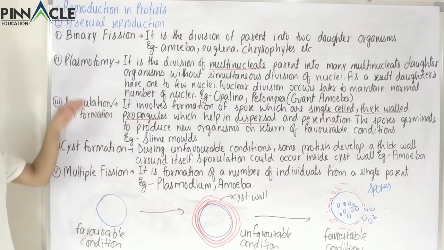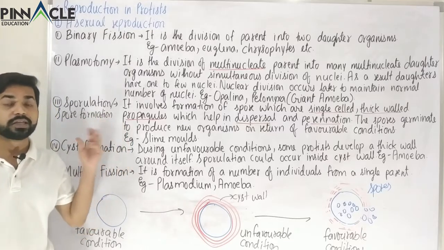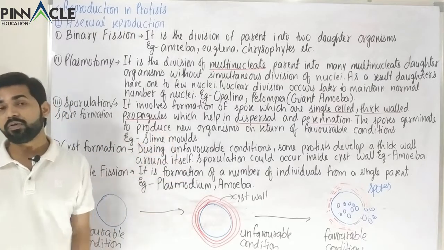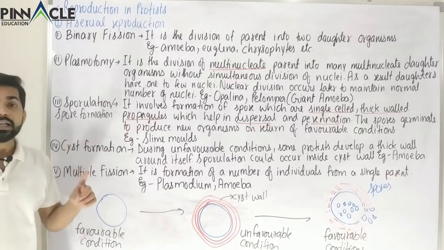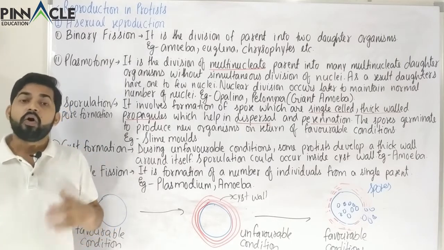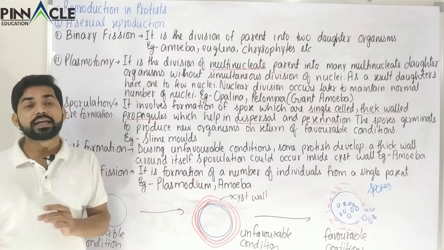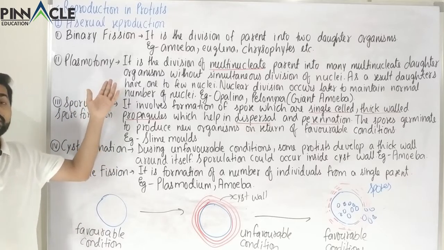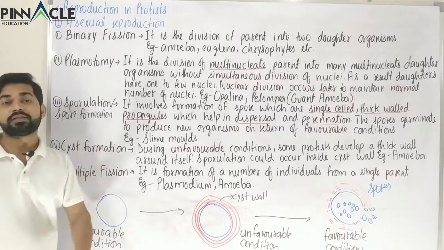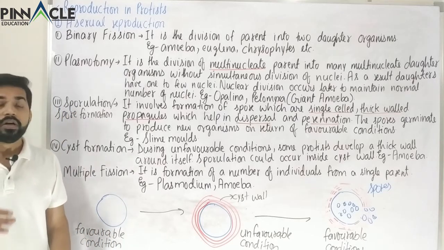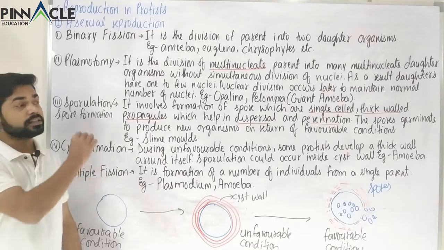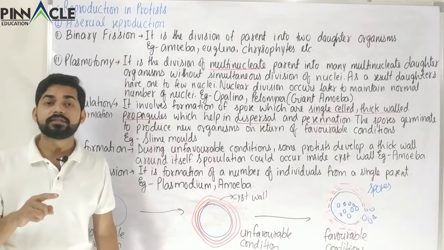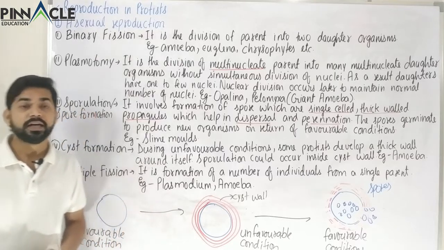So we have seen that all these 5 types of asexual reproduction are very much linked to each other and very much similar to each other. So it is not that in a single organism only plasmotomy will occur, or only cyst formation will occur. In a single organism there could be binary fission, there could be multiple fission, there could be cyst formation. It is not for sure that in a single organism only a single type of reproduction can occur. In an organism multiple types of reproduction can occur, as we have seen in the case